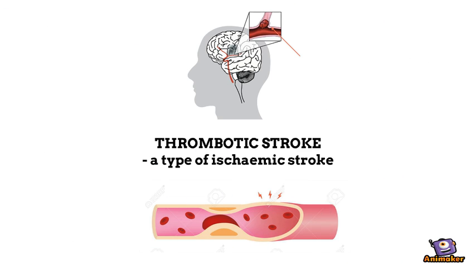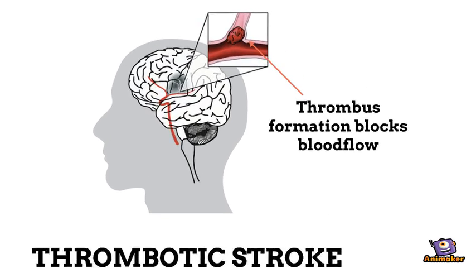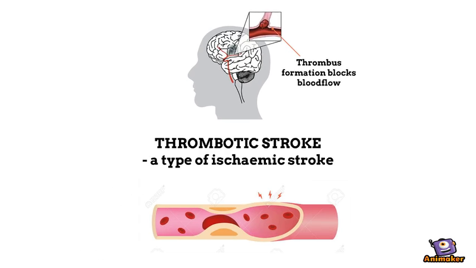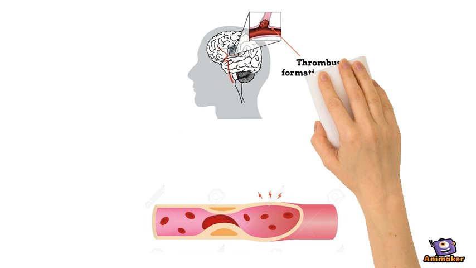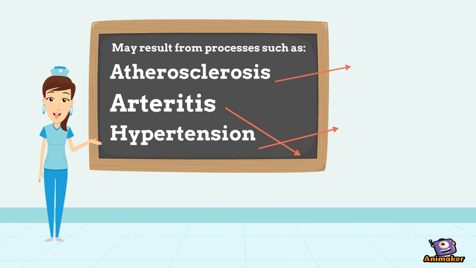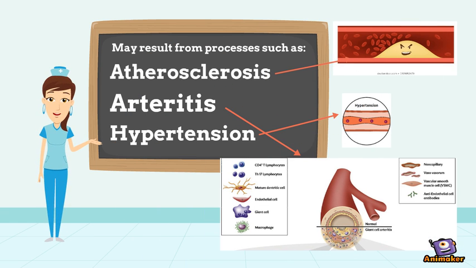A thrombotic stroke is a type of ischemic stroke in which infarction occurs due to the formation of a thrombus or clot in the artery which blocks the vessel. This can occur in major blood vessels such as the carotid and middle cerebral arteries, as well as smaller intracranial vessels. The exact pathophysiology of thrombotic stroke is unclear. However, it is commonly viewed as a result of other processes that cause arterial wall abnormalities, such as atherosclerosis, arteritis, and hypertension.